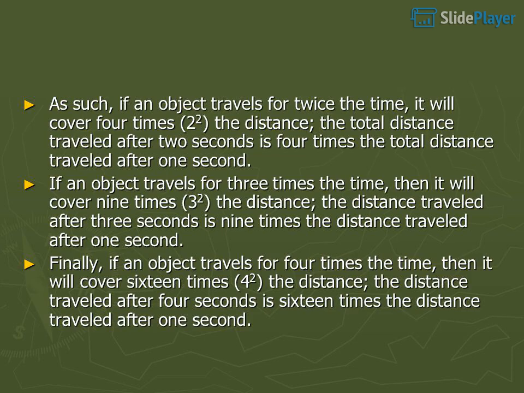As such, if an object travels for twice the time, it will cover 4 times (2 squared) the distance.